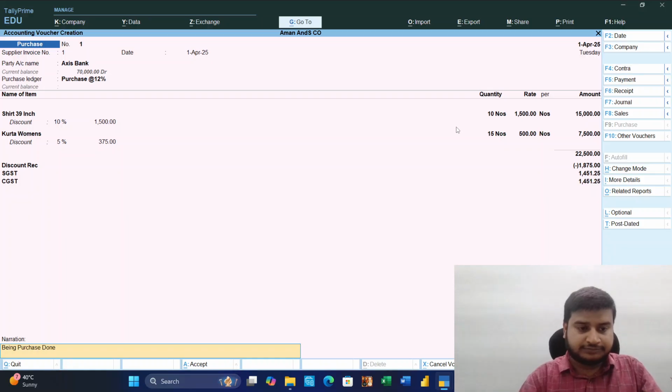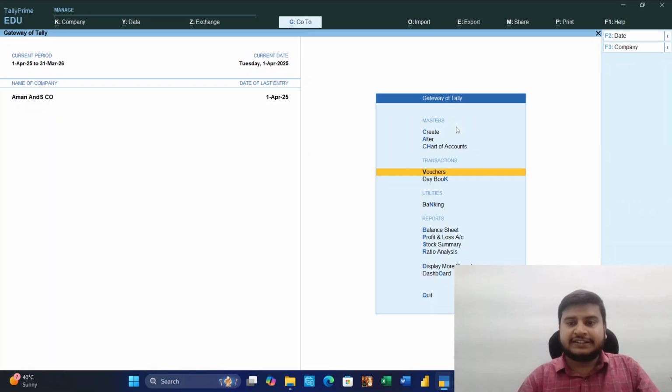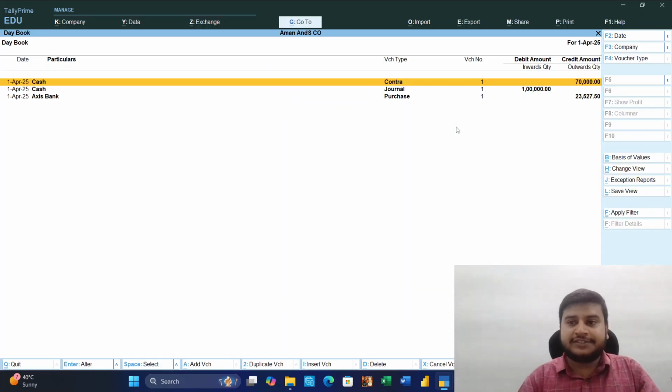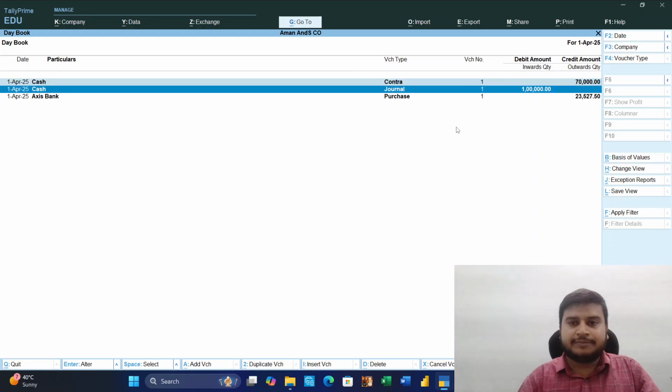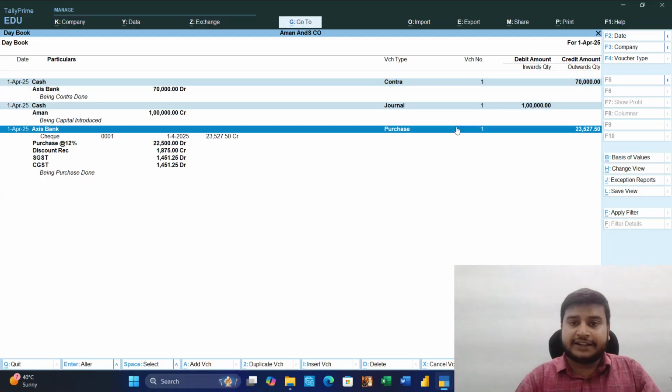Okay, Control A. After the purchase, we can go to the day book and check the entries. We have done 3 entries. For selecting, we press space and then Shift Enter. All entries will be shown expanded. This is basically just for expanding. 70,000 first cash, being capital introduced, then contract, and then purchase.